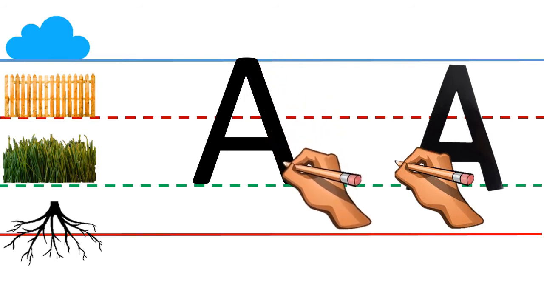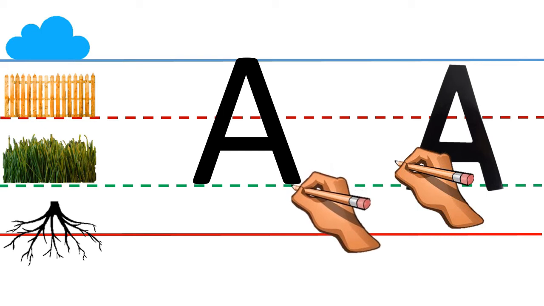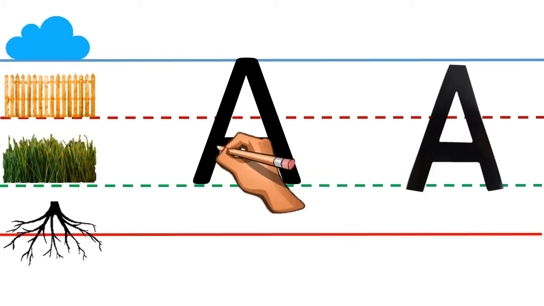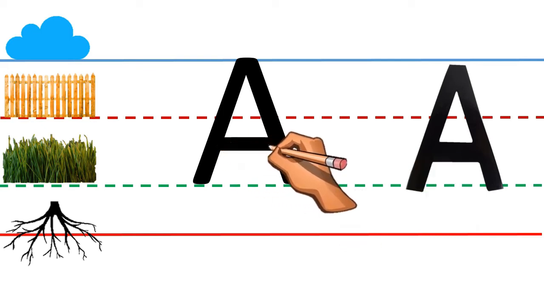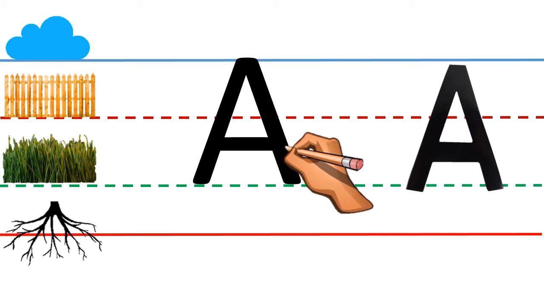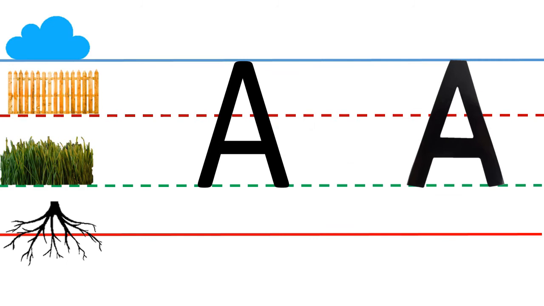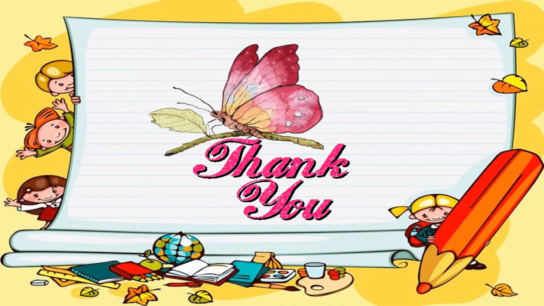Touch the grass line again. Now, join these two slant lines. Try again, kids. Well done. Keep it up.